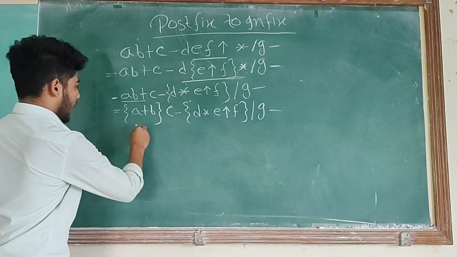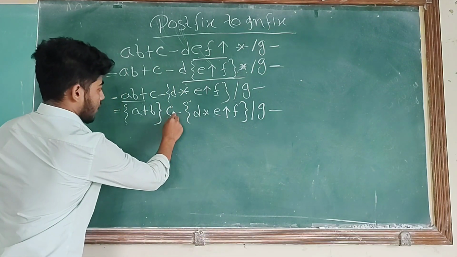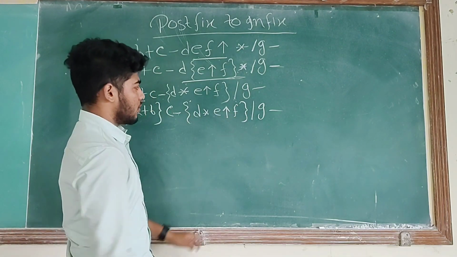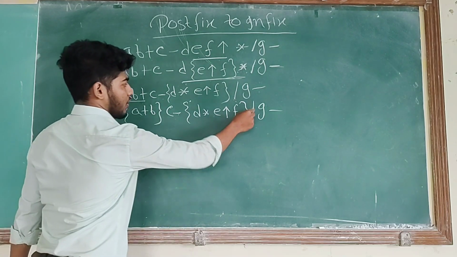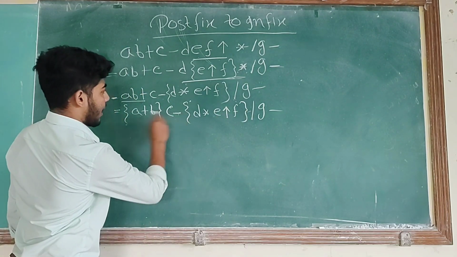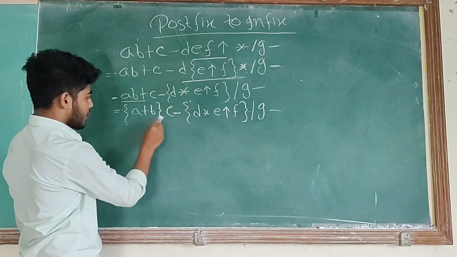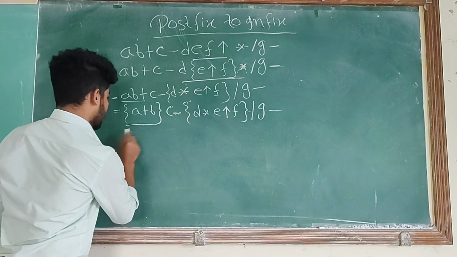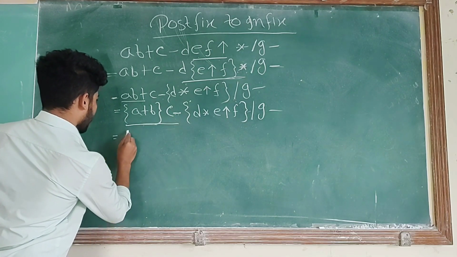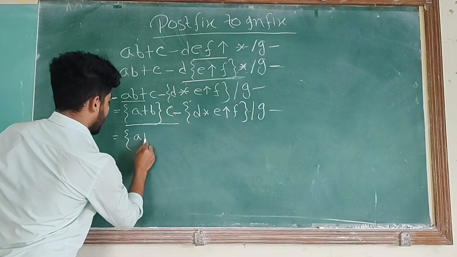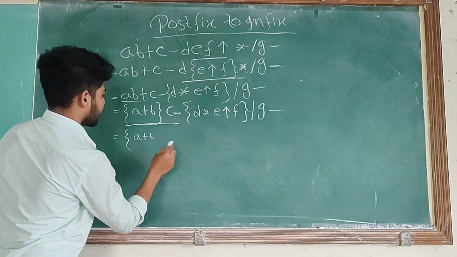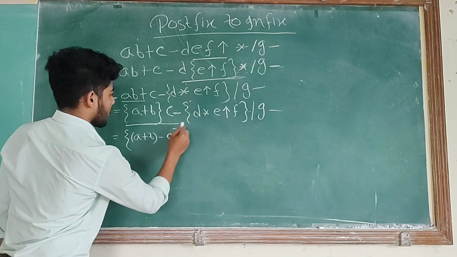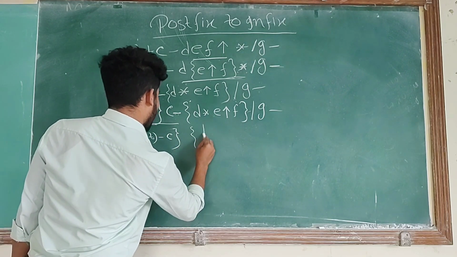Okay. Now check division, minus. Before division there is no operand, only one operand, so this will be discarded. Now check multiply, minus. Before minus there are two operands. This is one operand and C is another operand. So this will be executed. First A plus B. Minus C, and the remaining expression will come as it is.